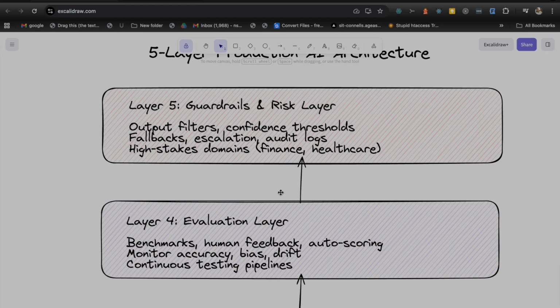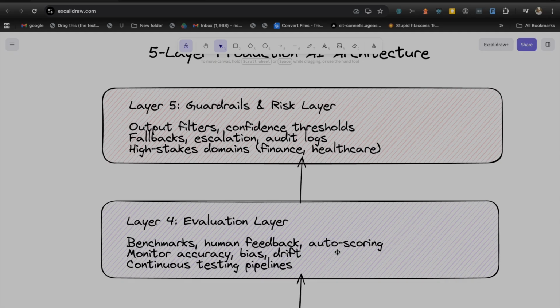Now on top of the evaluation layer, we have our final layer, which is the guardrails or risk layer. Why risk layer or guardrails? Because whatever data we have received at the evaluation layer, we have already identified what kind of data it is and how it behaves. But now we will have to think about our security and what kind of confidence we have. We will have to set up some audit logs.